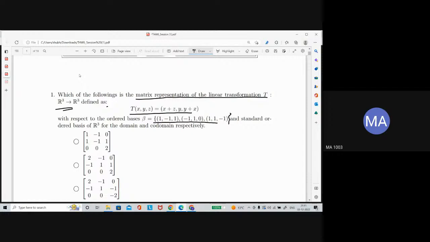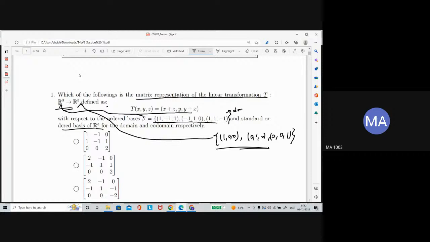for the domain, and the standard ordered basis of R3 for the codomain. What is the standard ordered basis of R3? We have already studied it: (1,0,0), (0,1,0) and (0,0,1). So this is the standard ordered basis of R3.